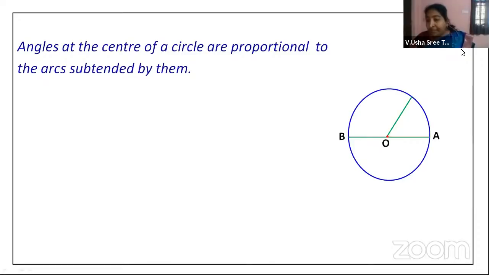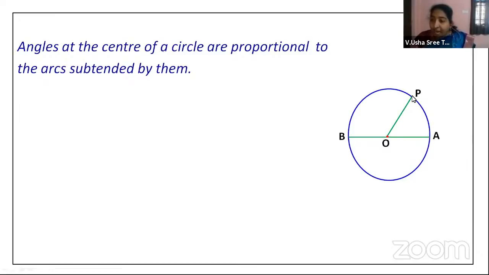Now, I am taking another radius so that it forms an angle at the center. Please observe this. When this angle is formed, the angle I'm taking is AOP. Now, what is so special about AOP?